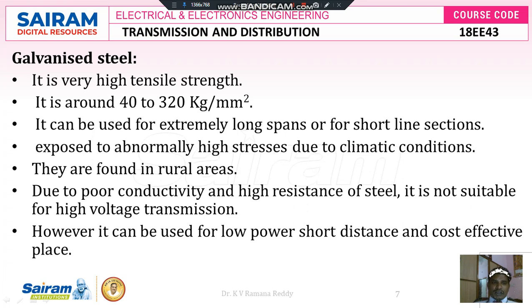These are found in rural areas because, due to the poor conductivity and high resistance of steel, it is not suitable for high voltage transmission. If it were used for high voltage transmission, the rate of flow of current would be very poor because of its high resistance. So wherever we use galvanized steel in a ratio for various alloys, it is limited to only one strand or two strands. It depends upon the amount of mechanical strength required for that conductor. Based on that requirement, we can choose the ratio of galvanized steel in any alloy.